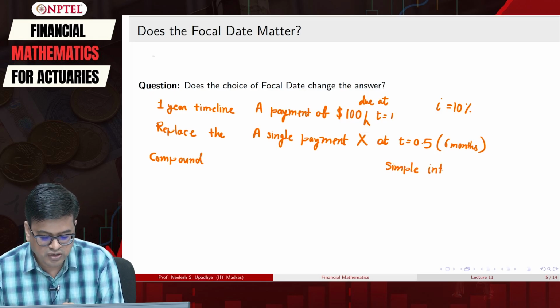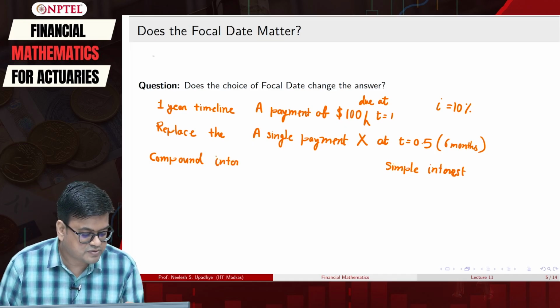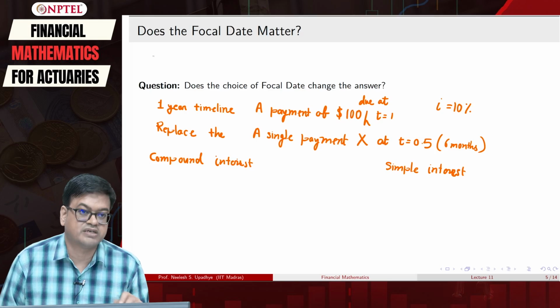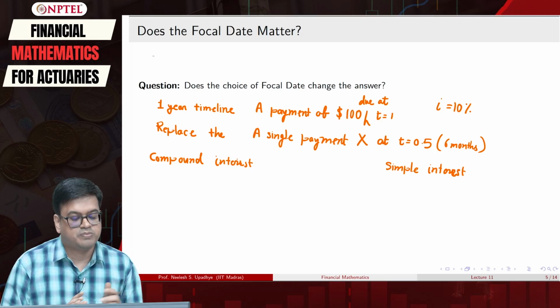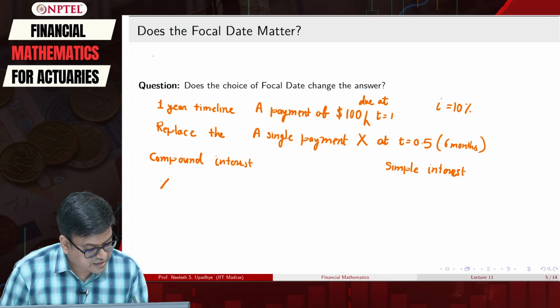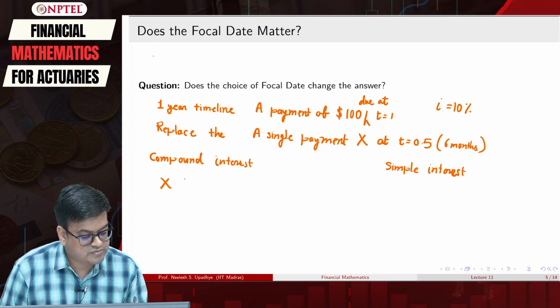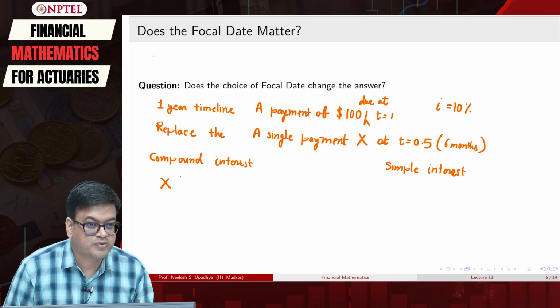So, we want to contrast these two and see whether the choice of focal date matters or not. Let us first handle the compound interest rate model. What does this model say? If I want to have X, the payment of X, which is the value at time 0.5, then how will I compute that?